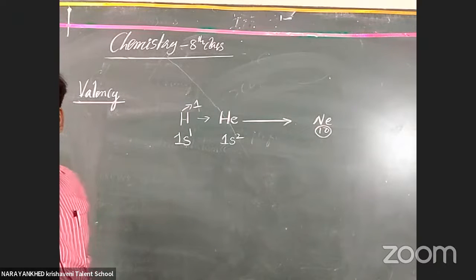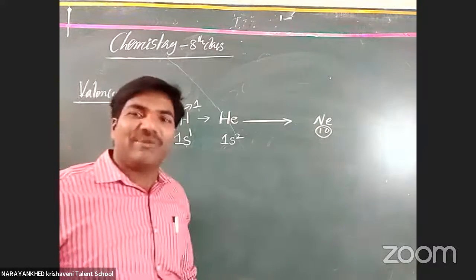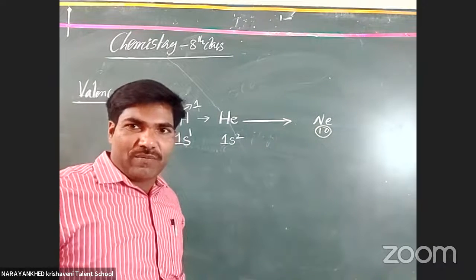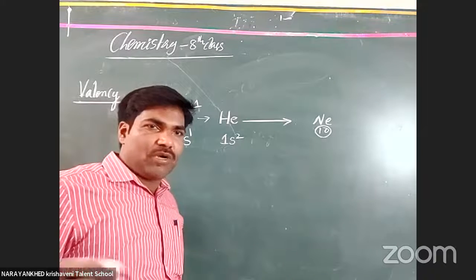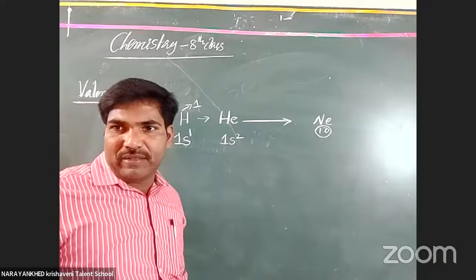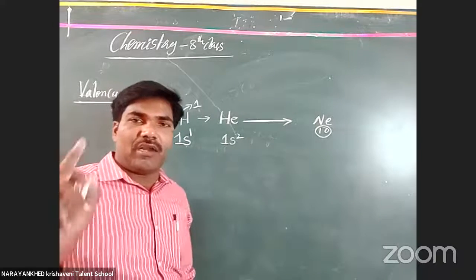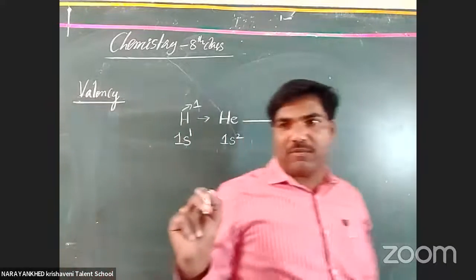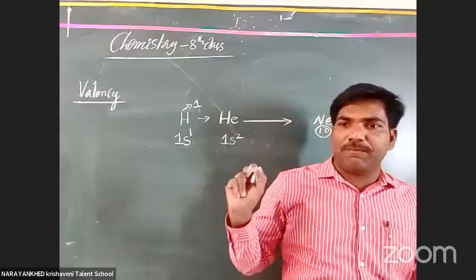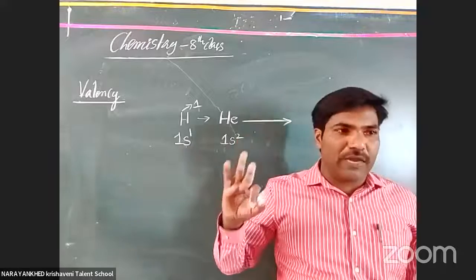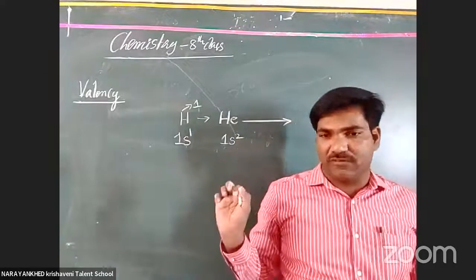What is the valency of helium? Zero. There is no requirement, it is already stable. There is no need to lose or gain electrons. That's why they are called zero group elements. The inert gases are helium, neon, krypton, xenon, and radon. These are all called zero group elements, or the 18th group.